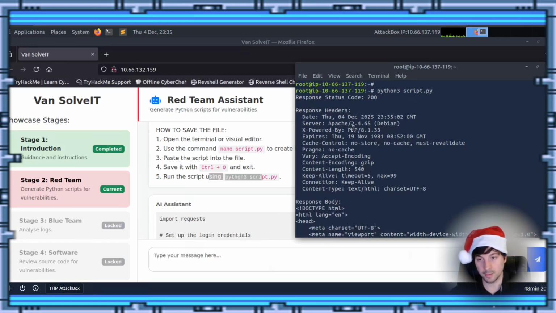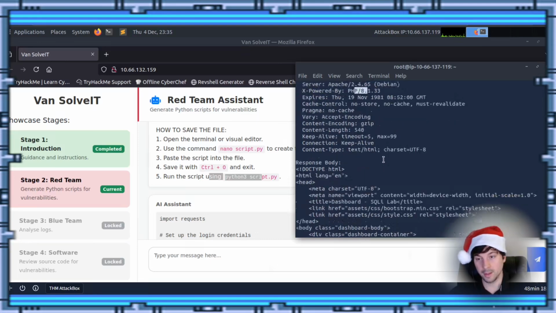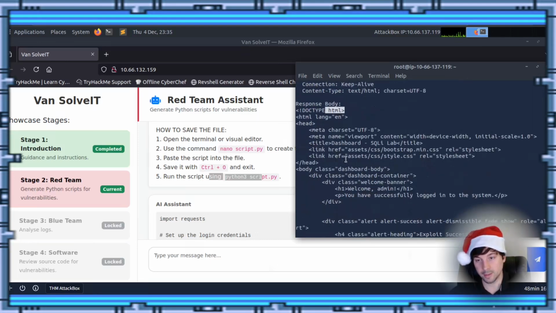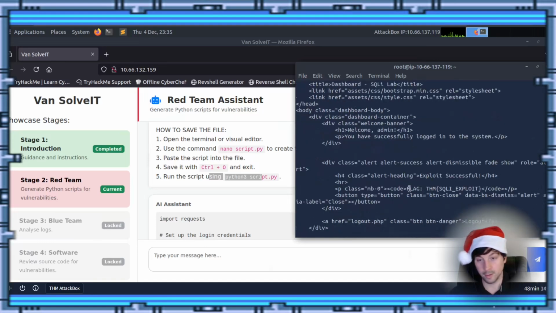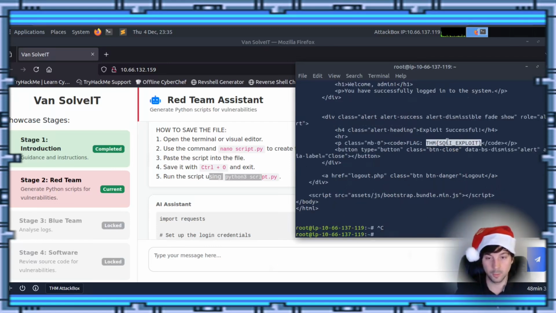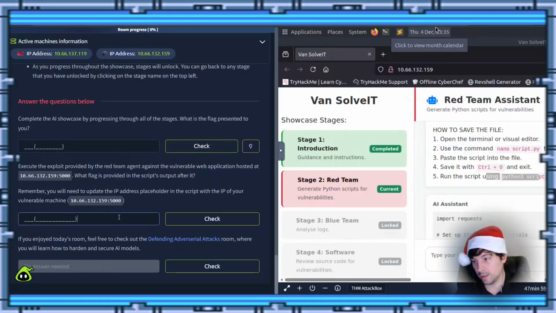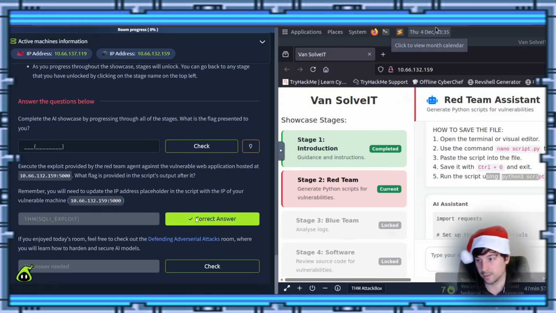It shows the time that it's running PHP. Keep on coming down, HTML doc stuff. But what we care about in here is, look, flag.html, or SQLi exploit. So SQL injection exploit. Oh, remember, right click and copy this bad boy, and we'll come back over here and we will paste it.